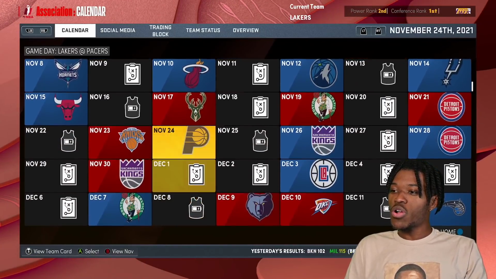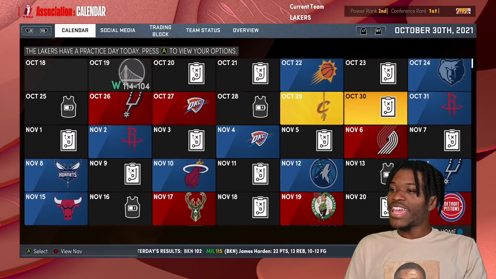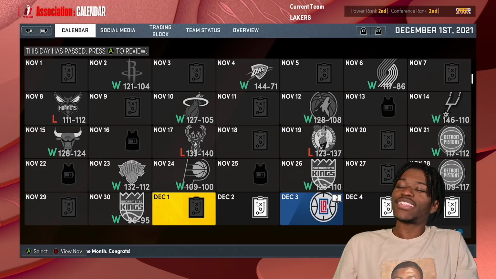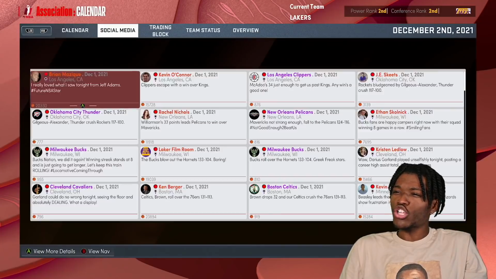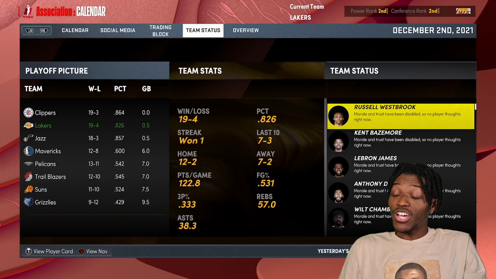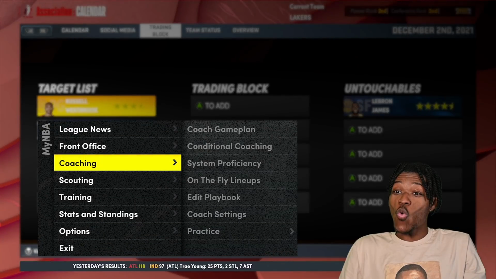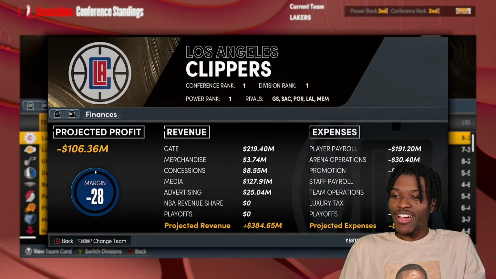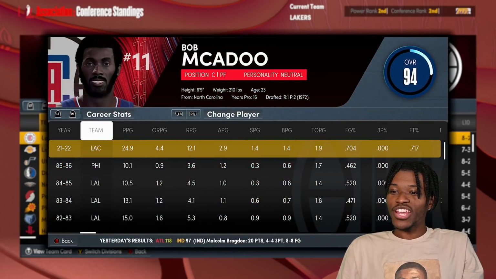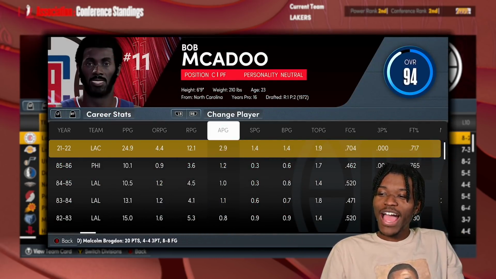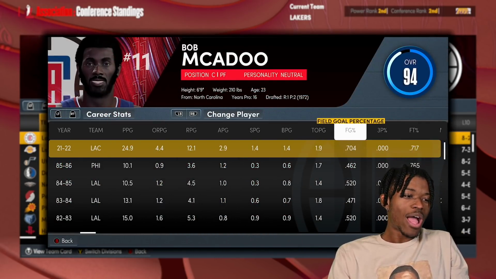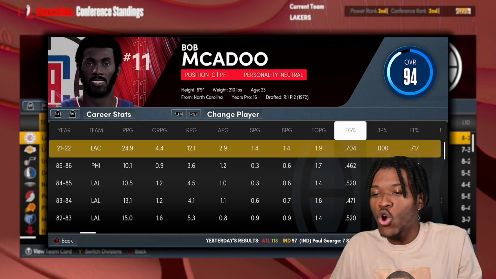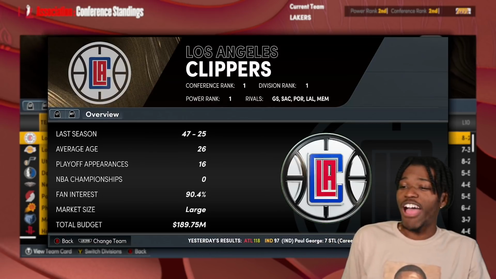Let's go to the end of the first month and just no, you know what? No, that's too early. Let's go to the beginning of December. Let's lock in. Let's see who's doing what. The Lakers are the 2 seed behind the Clippers. Ooh. A little LA rivalry, you say, huh? An addition of a good center and a 25-12 guy shooting 70% from the field. Who is Mitchell Robinson? I ain't never heard of him because Bob McAdoo is putting up Mitchell Robinson type field goal percentage, but also averaging 25 per.